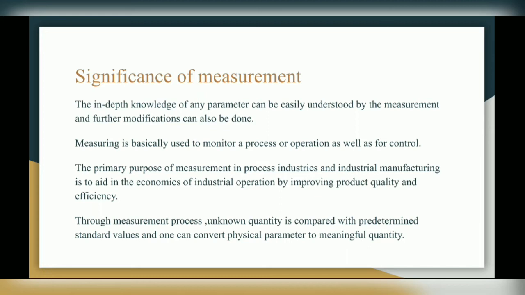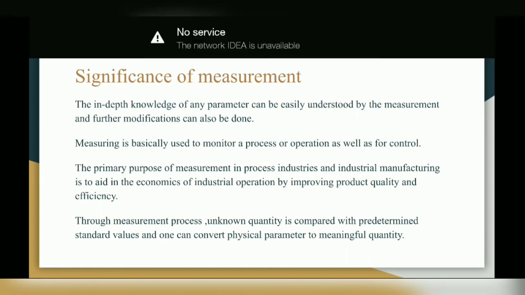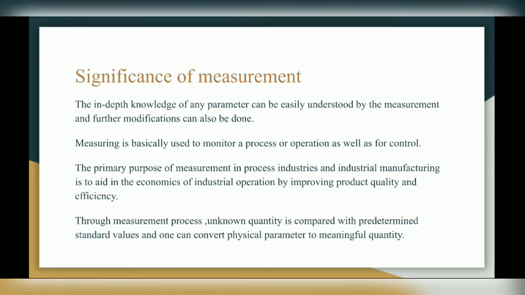Through the measurement process, an unknown quantity is compared with predetermined standard values, and one can convert a physical parameter to a meaningful quantity. So measurement is basically done to measure the unknown quantity and convert it into a meaningful quantity.